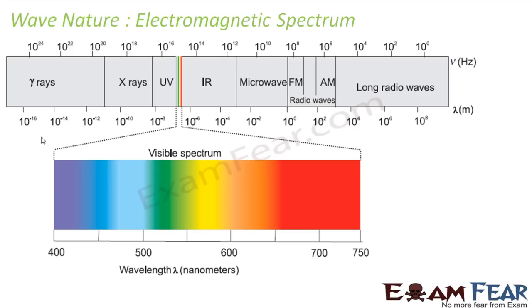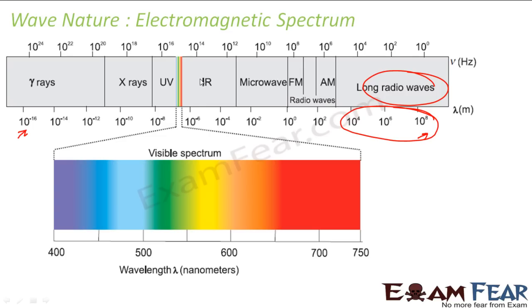The electromagnetic radiation spectrum, if you see, this is my wavelength. Wavelength ranges from 10 to the power minus 6 to 10 to the power 8, and this is my frequency. All the radio waves which we have have huge wavelengths, 10 to the power 4 meter. That is as big as a very huge building. So this is the wavelength of the radio waves, right?